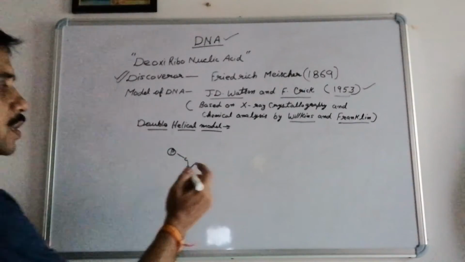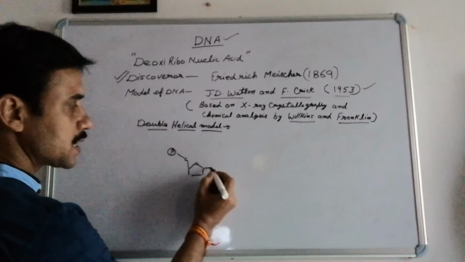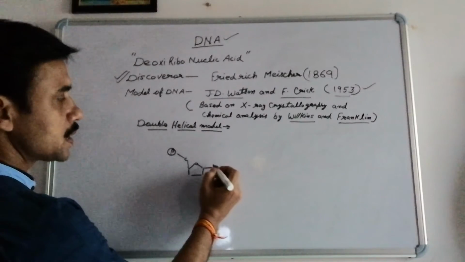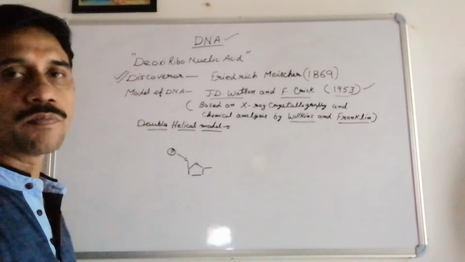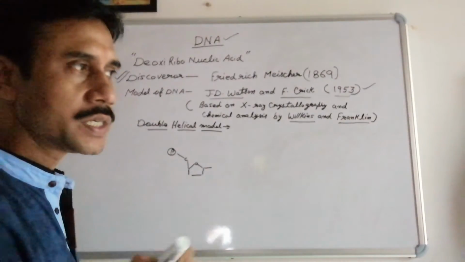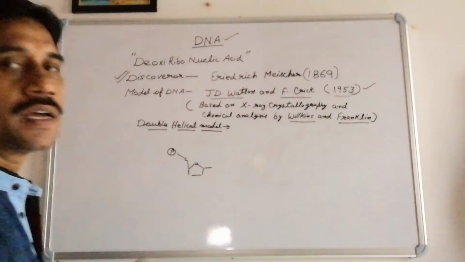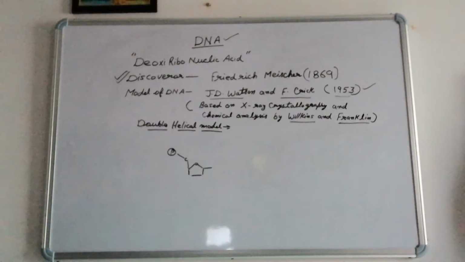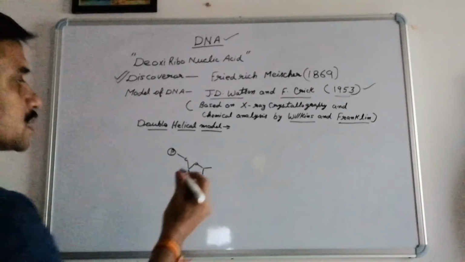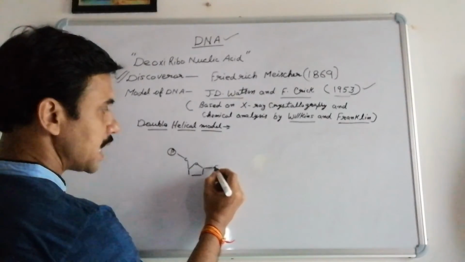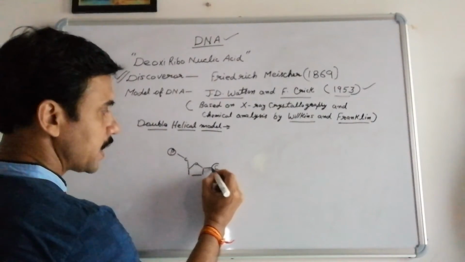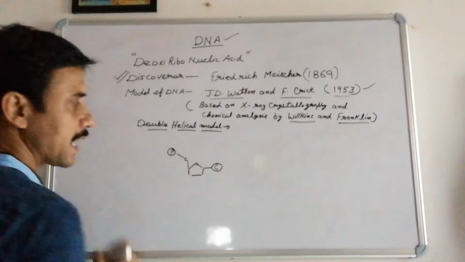After that, on the first carbon of this sugar, the third position of the nitrogen base of pyrimidine connects. The pyrimidines we have are cytosine and thymine. Suppose this is the cytosine molecule; the third nitrogen of the pyrimidine ring will connect here.